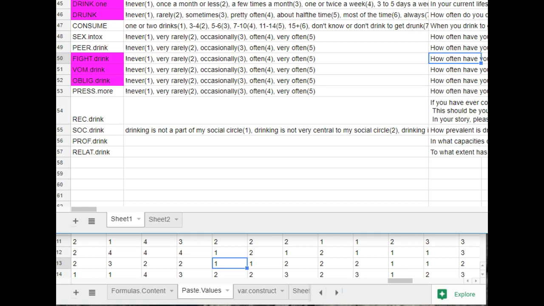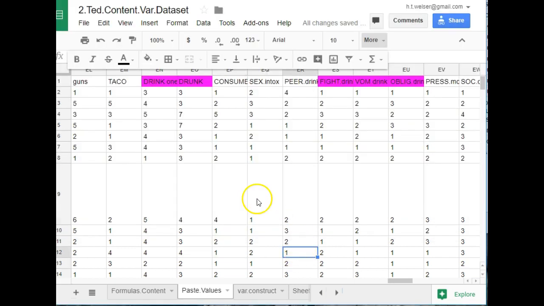And this one we want: often been in fights or arguments while drinking. This one is vomiting, and this one is impacting negatively on obligations the next day. I think these would all be negative things that are happening due to the drinking, and so I think they all fit together. So I got it right here: fighting, vomiting, obligation.